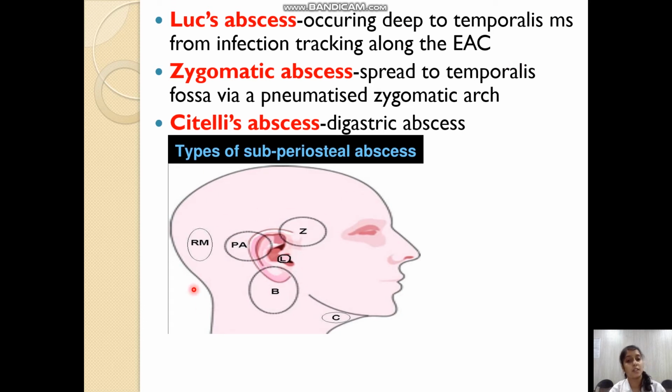So this figure very nicely shows the regions of the zygomatic abscess, Luc's abscess, Bezold's abscess and Citelli's abscess, which are the common abscesses occurring in relation to the subperiosteal abscess of the mastoid.